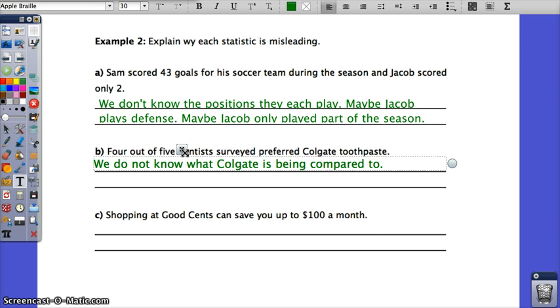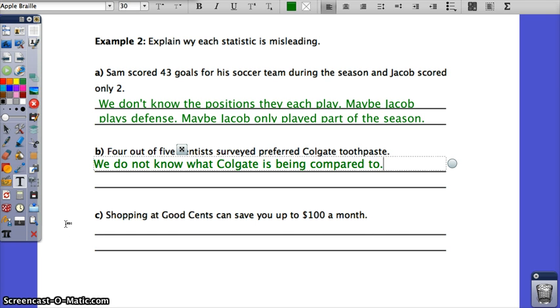We also don't know how this was collected. Sometimes businesses give free samples to different offices. Maybe Colgate is the one who provides their free samples at that dentist office. So we do not know what Colgate is being compared to. That would be the first thing I would say. You could also say we really don't know if there's any bias. Maybe Colgate provides free samples to this dentist office, and so that wouldn't be a good sampling.